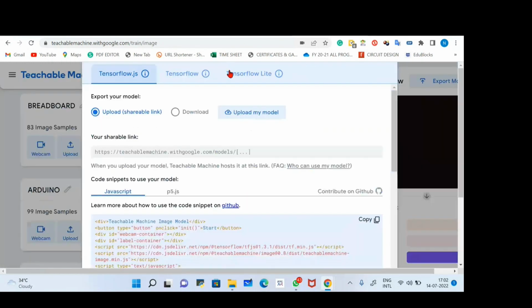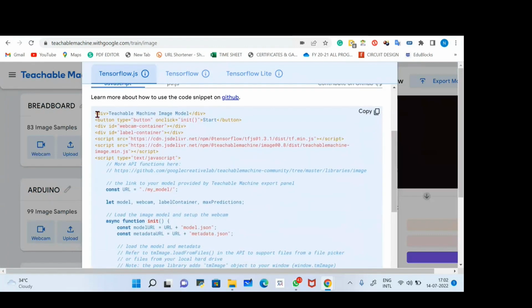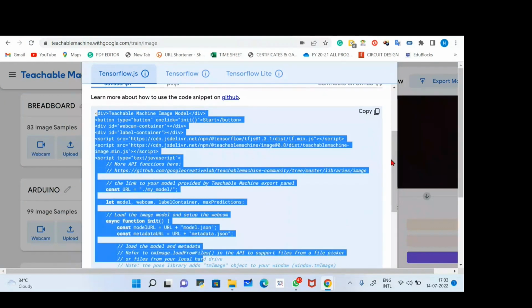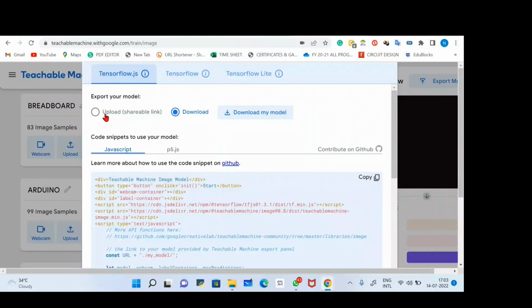Now here, if I show you, you can see text-based coding. If you want, you can copy this and use it for your models or any other projects. But as a student, what I'll do is click the download button. Here you can see we have the code in JavaScript also, or p5.js.